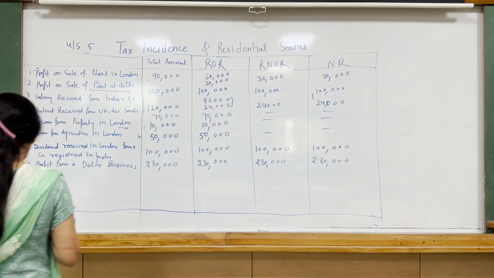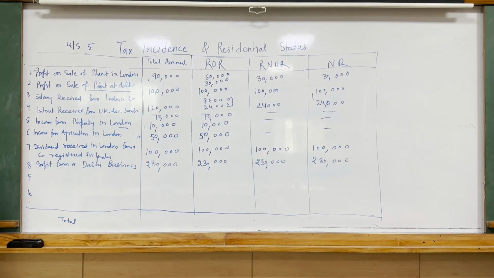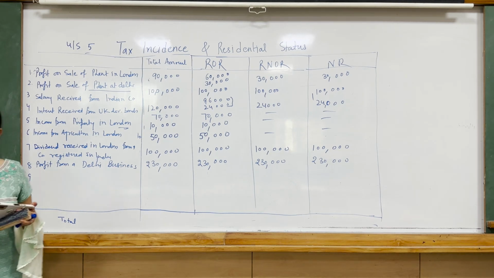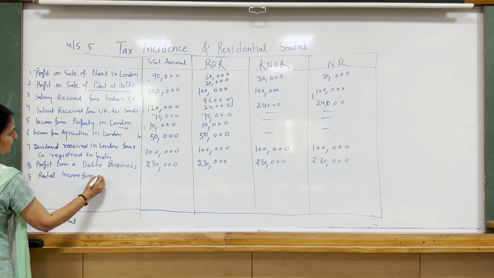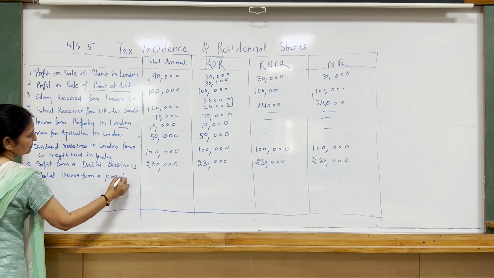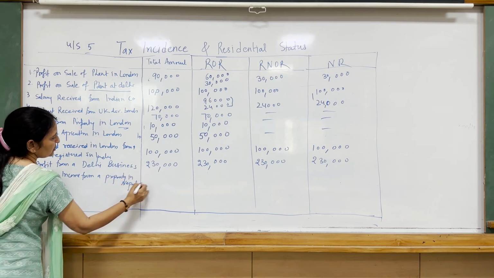Next is rental income from a property in Nepal, deposited by a tenant in a foreign branch of an Indian bank operating there. Where is the property? In London? Sorry, it is in Nepal. Where is the user of it? In Nepal. Where did they deposit the rent income? They deposited it in a bank in Nepal itself. So what is all this income then? Foreign income. Rental income from a property in Nepal, 18,000.